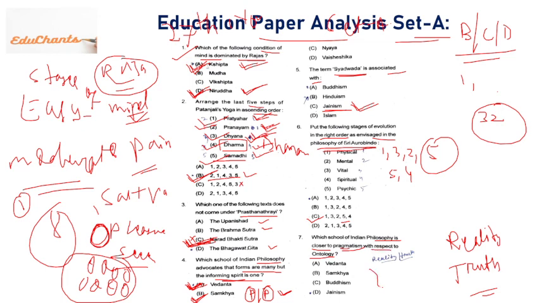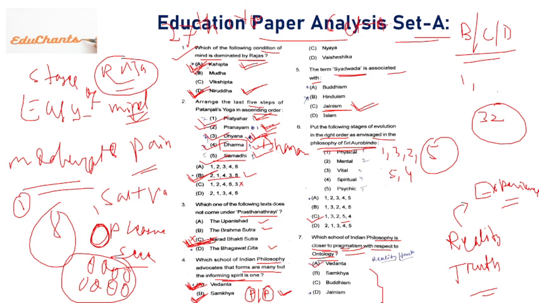Which of the Indian philosophies among these options is closer to pragmatism ontology? Ontology of pragmatism means the reality according to pragmatism, and according to pragmatism the reality is experience, change, like that.